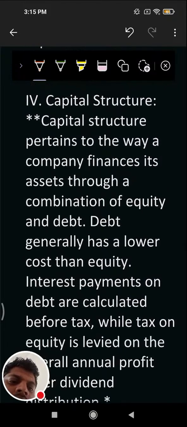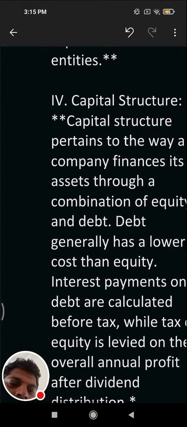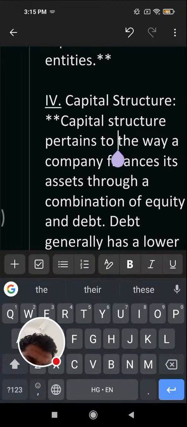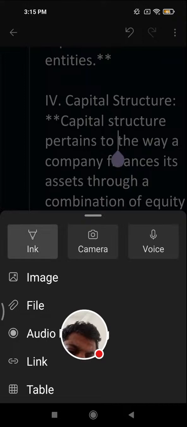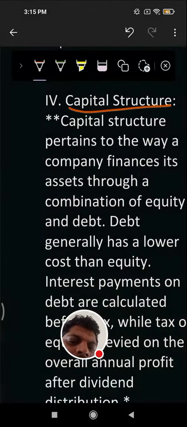Then what is the capital? I can say this. What is the capital type of thing? Then comes capital structure.